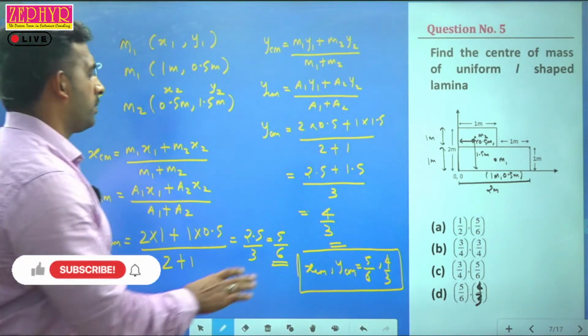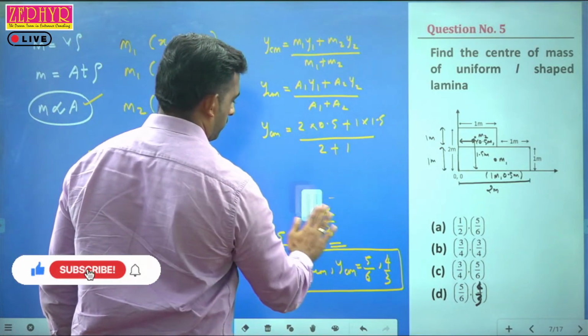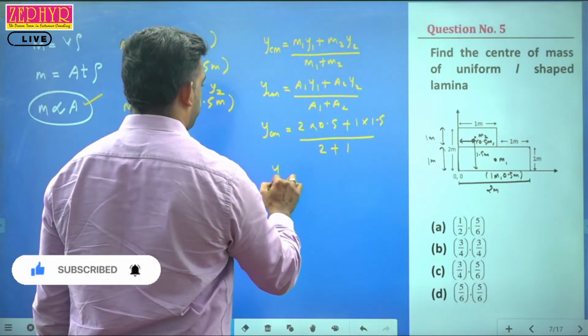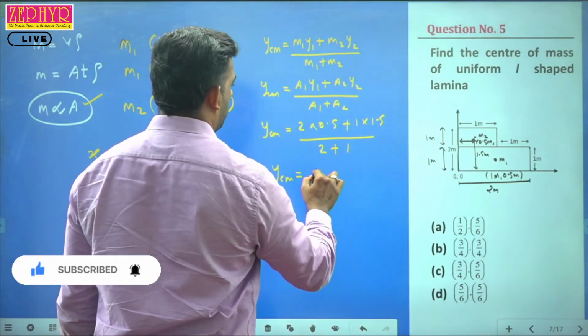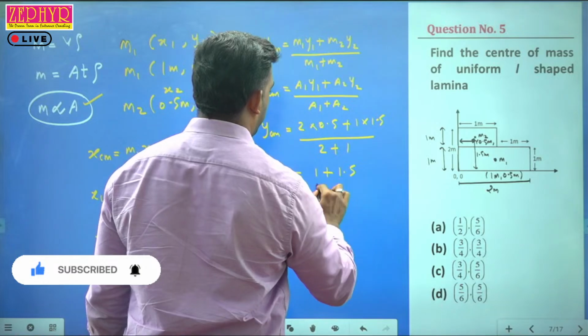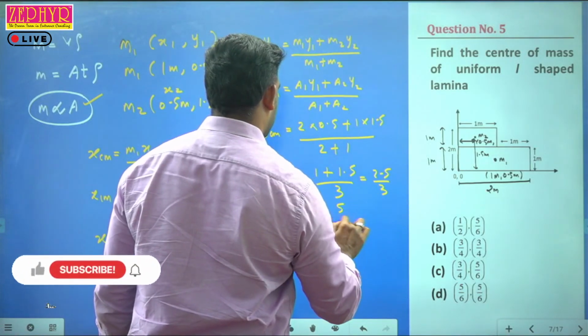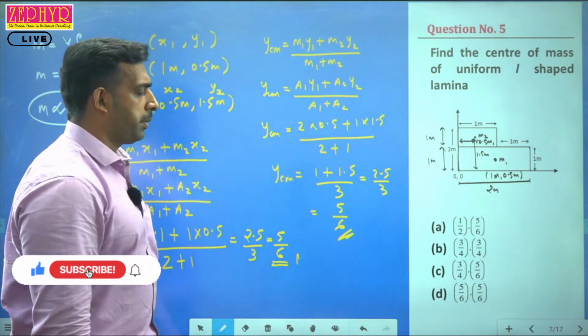I'm sorry, a small correction in this. 2 into 0.5 is 1, plus 1.5, divided by 3. 2.5 divided by 3, I'm sorry. It is 5 by 6 itself. Answer is 5 by 6, option D.